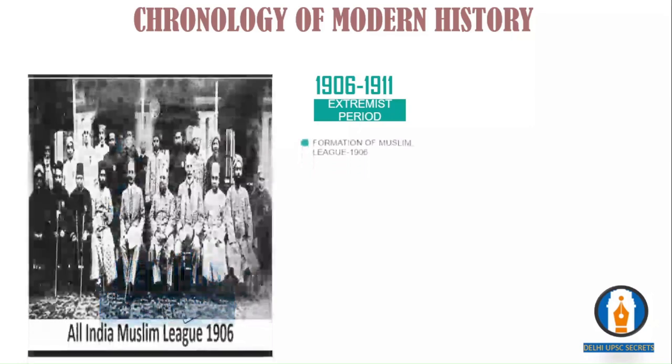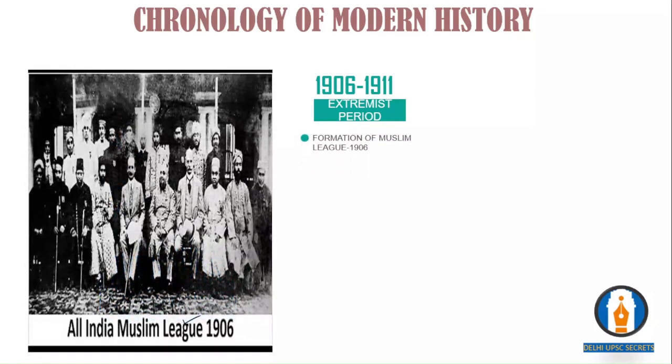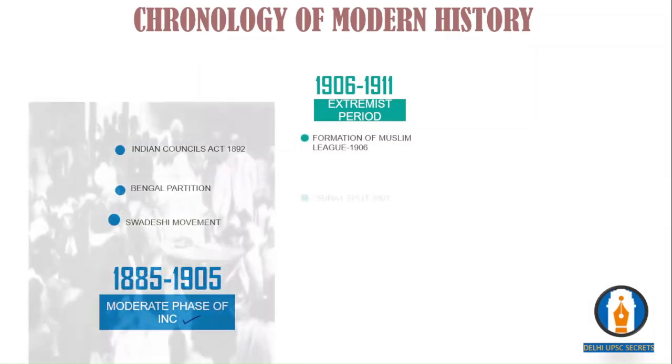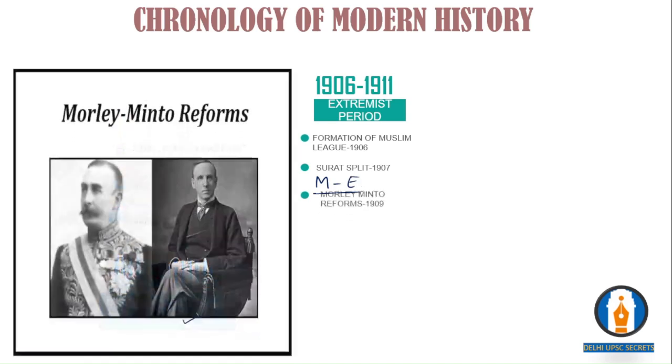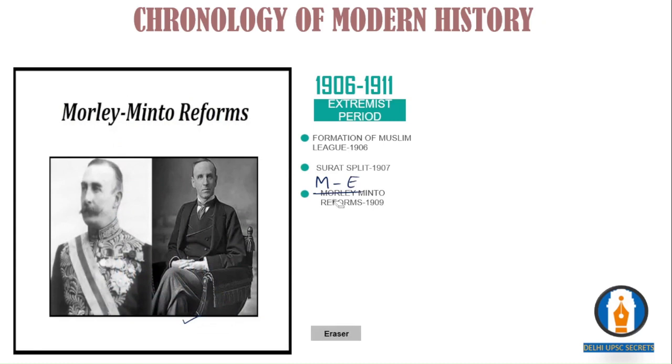Then we have the Muslim League formation in 1906. Then the Surat split, we say. This was the Surat session. The picture showcases the Surat session where moderates and extremists were divided within the Indian National Congress. Then India had a huge lot of issues.